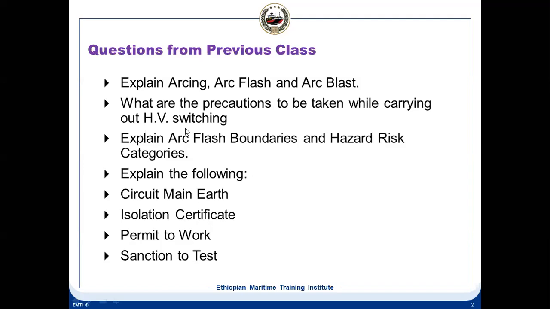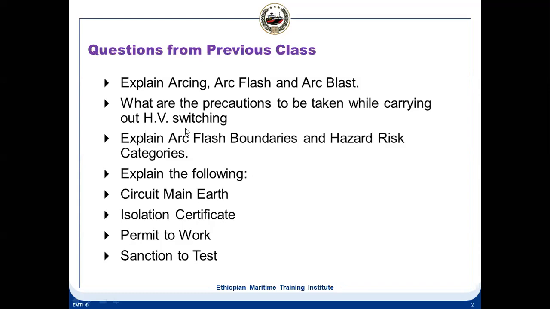Then the isolation certificate. An isolation certificate is issued by the authorized person after all the parts of the electrical system have been isolated by means of the safe isolation procedure. So it is issued by the authorized person after he is satisfied that the equipment has been isolated by means of the safe isolation procedure. That is the isolation certificate.